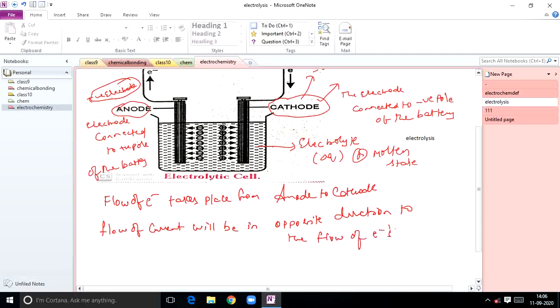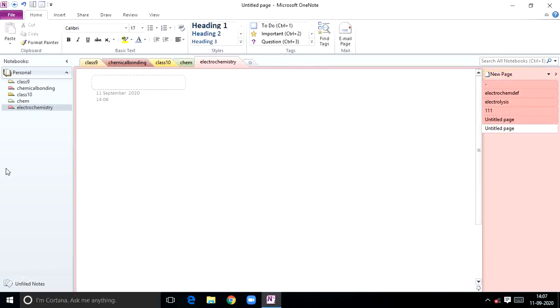That is a key point, students. Have to focus on this. Now we are going to discuss a theory. That theory we call as mechanism of electrolysis. This is a very, very important fundamental. Most of the points you know. Quickly I will revise this theory. So that is called mechanism of how this electrolysis takes place.